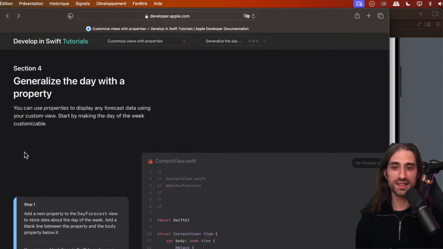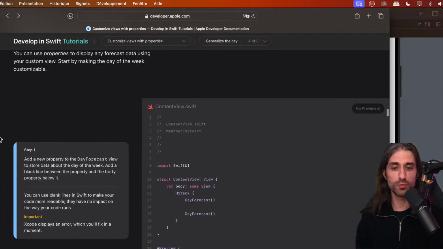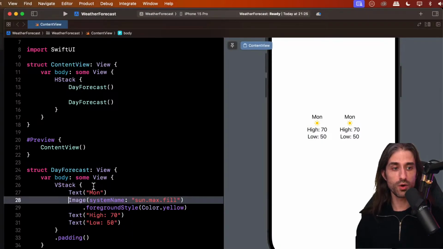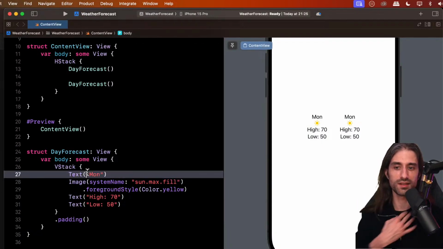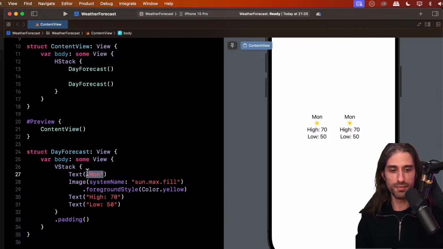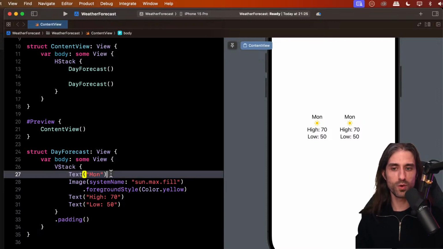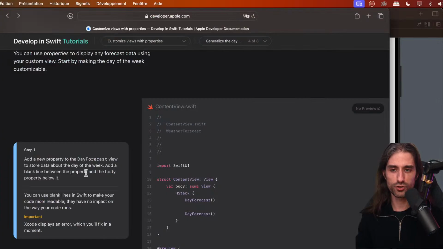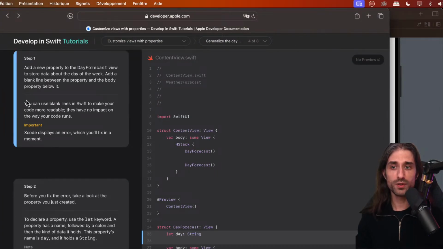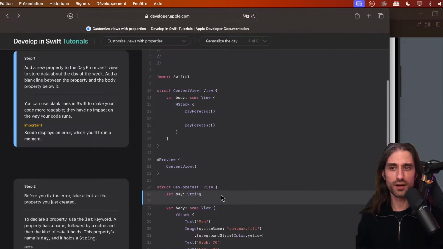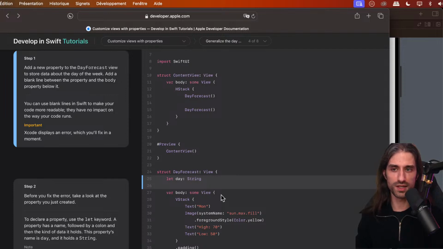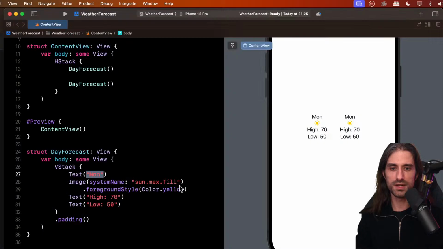So now let's generalize the day with a property. You can use properties to display any forecast data using your custom view. Start by making the day of the week customizable. So right now it's still all hard-coded, in the sense that Monday is spelled out and it will always display Monday. Let's make this customizable. So we're going to add a new property to the day forecast view to store data about the day of the week.